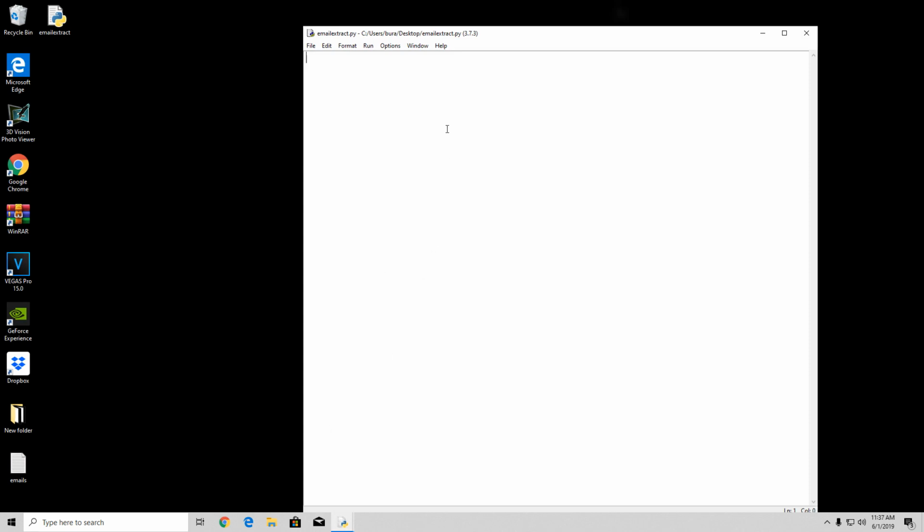So what we need to do is, first of all, import re, and then we need to open and read from our emails.txt file. We can do that with simply file equals open, and we want to open emails.txt for reading.